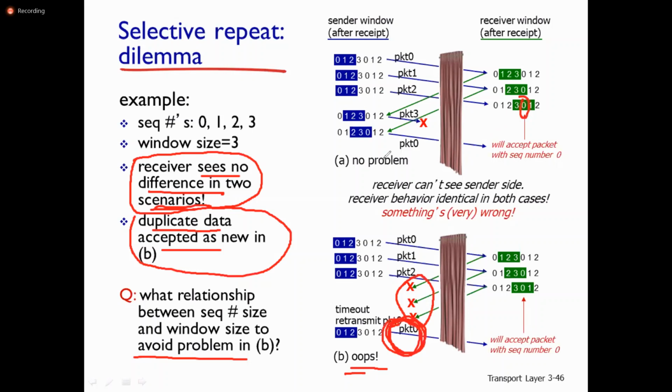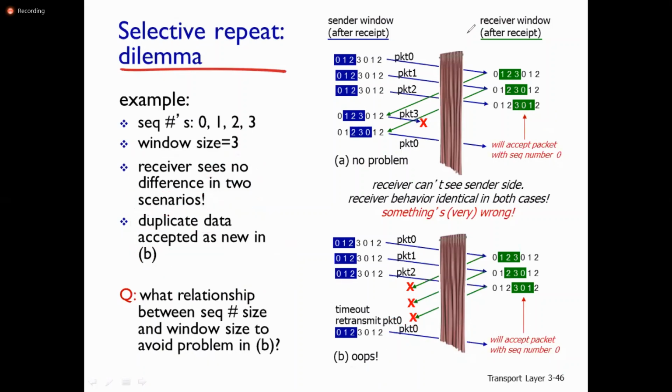Here actually it is a new packet. The receiver sees no difference. In the first scenario, this is the actual correct packet transmitted from sender to receiver. But here the 0 is actually a duplicate packet, but the receiver receives that packet as a new packet. That's why there should be some relationship between sequence number and size of the window to avoid this dilemma in selective repeat.